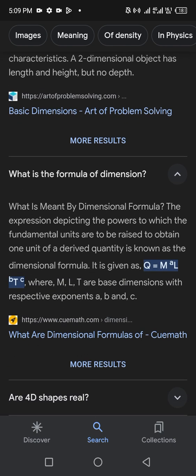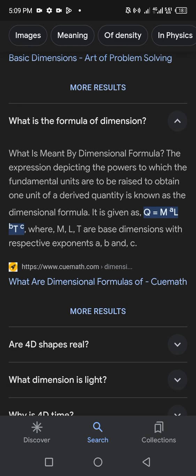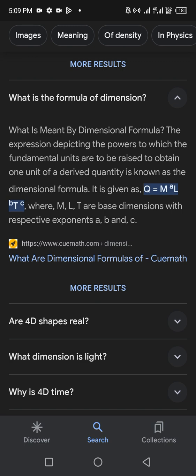तो dimensional formula: the expression depicting the powers to which the fundamental units are to be raised to obtain one unit of the derived quantity is known as the dimensional formula. It is given as Q = M^a L^b T^c, where M, L, T are base dimensions with respective exponents a, b, and c.